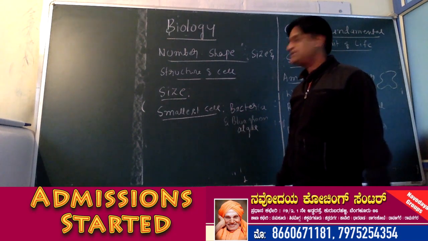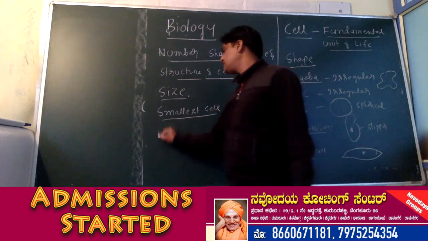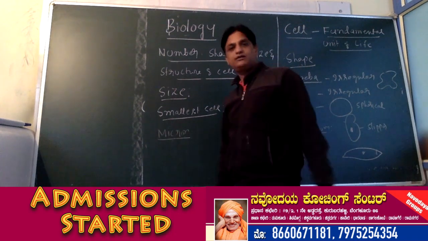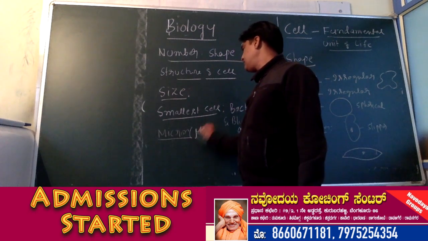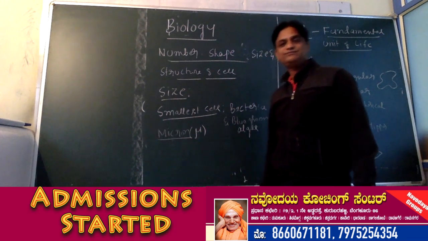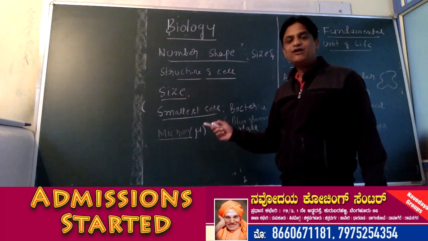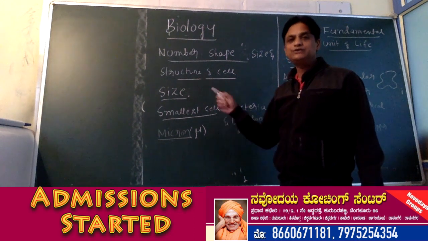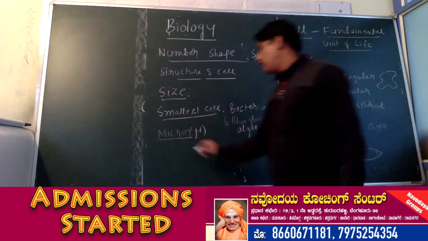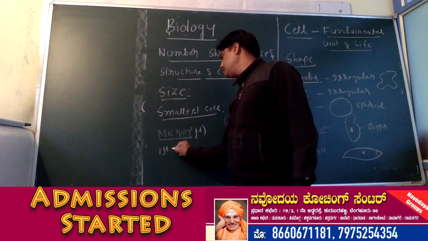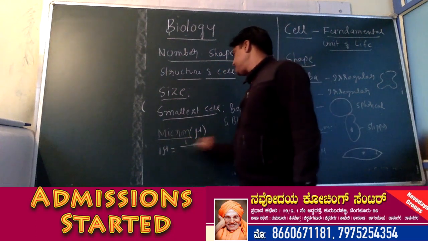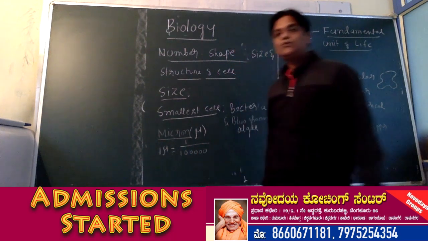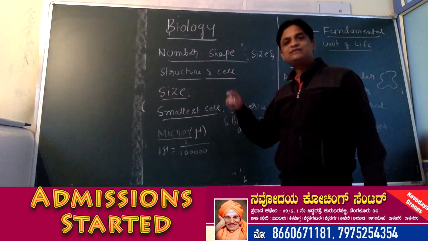See, normally size of the cell is expressed in terms of micron. Okay, and symbol for micron is mu. Okay, so micron is the smallest unit that is used to represent the size. 1 micron, 1 mu, is equal to 1 by 1 lakh part.